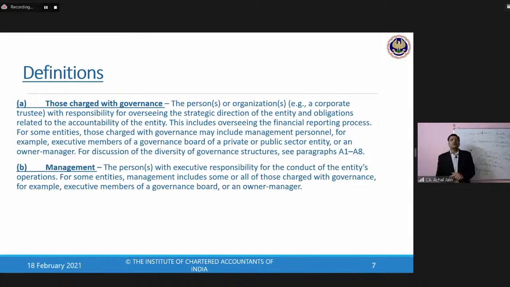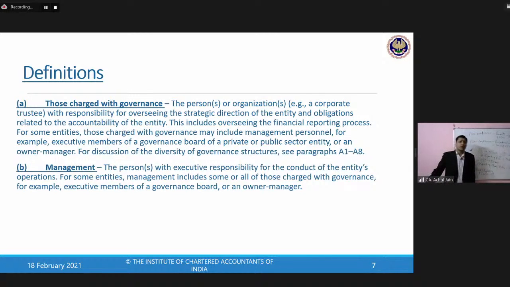This includes overseeing the financial reporting process. For some entities, those charged with governance may include, that means it's not limited to, it may include management personnel, for example, executive members of governance board of a private or public sector entity, or an owner or the manager.